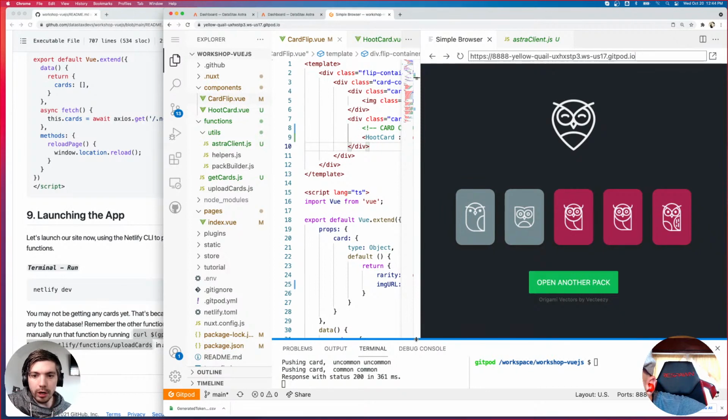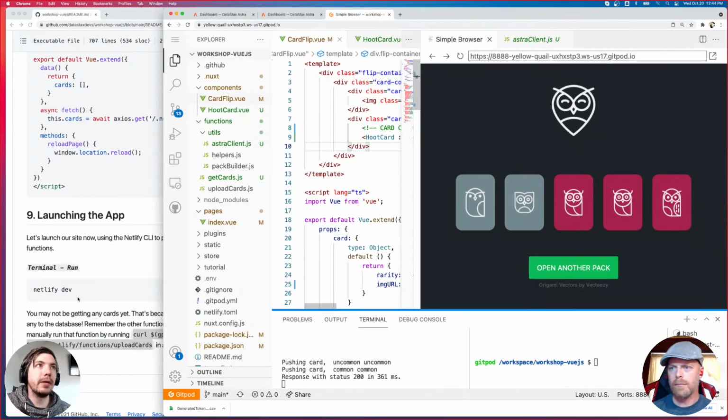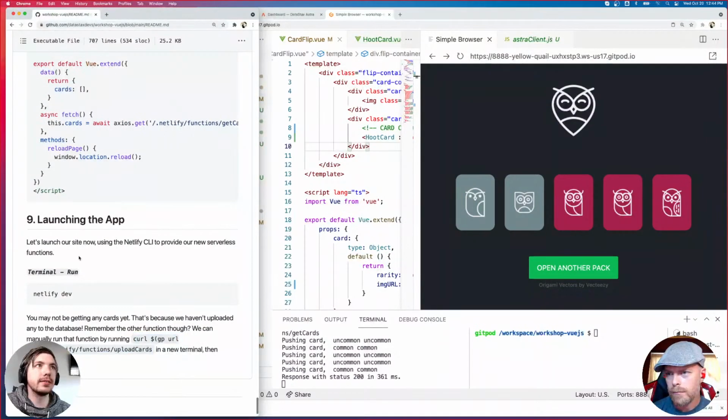Pan, and it's empty, no cards for you. So that is expected. Make sure you take a look at step 9. It says you may not be getting cards. We need to run the curl command in a new terminal that executes the function that uploads the cards, because we haven't done that yet.